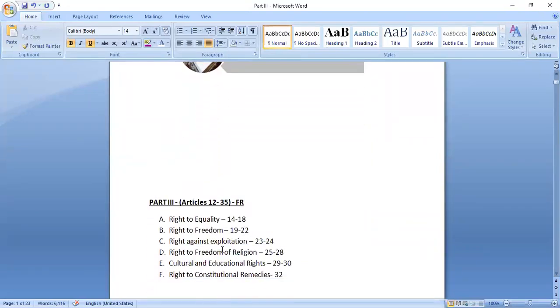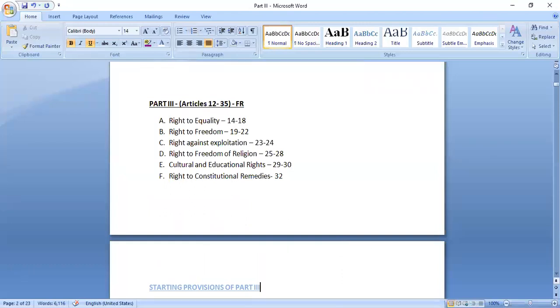There are 6 different types of fundamental rights that we have. First is right to equality. Second is right to freedom, then right against exploitation, right to freedom of religion, cultural and educational rights, and right to constitutional remedy. So it starts with Article 12, but Articles 12 and 13 are some other provisions relating to fundamental rights. Similarly, from Article 14 to Article 32, we have provisions relating to fundamental rights under the Constitution of India.